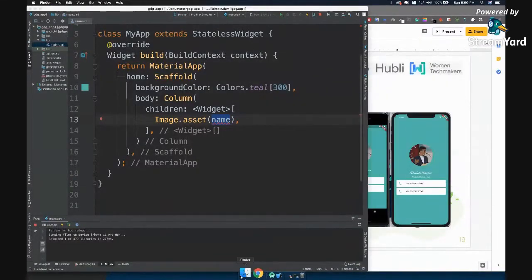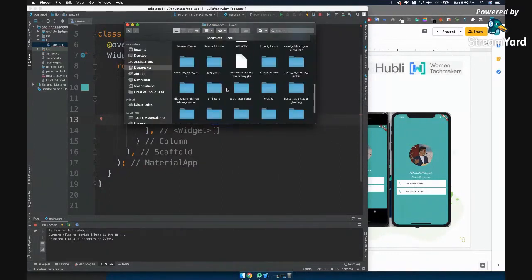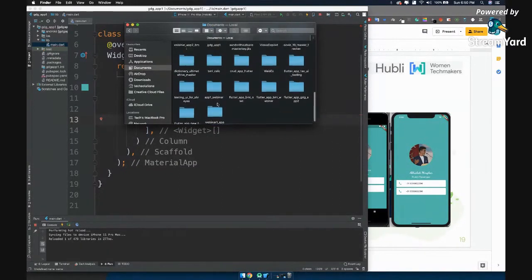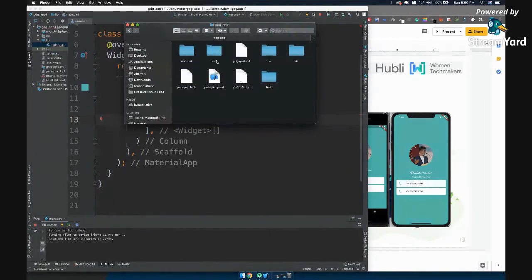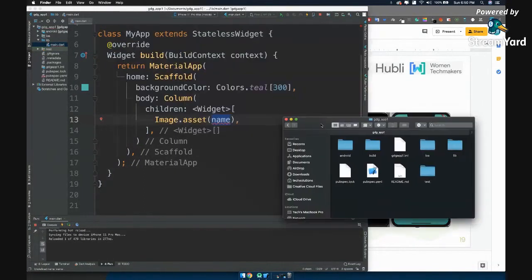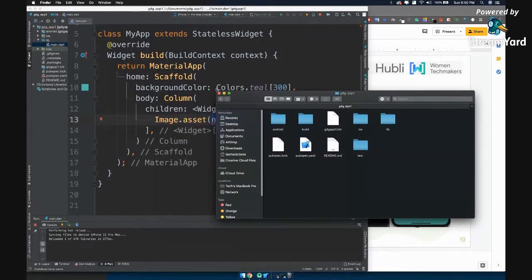So yeah, let's open Finder once again. Let's navigate towards our own project folder. Okay, here. This is the project folder that we are building this current application in.